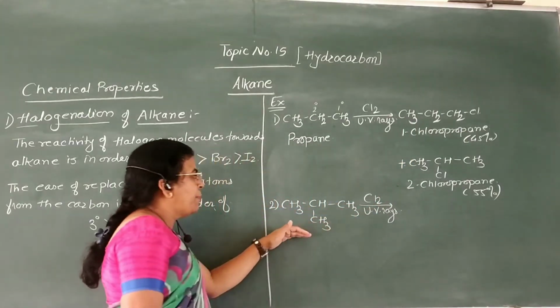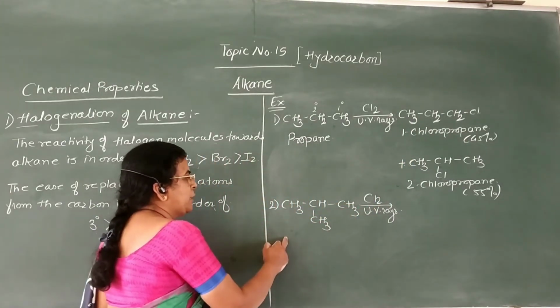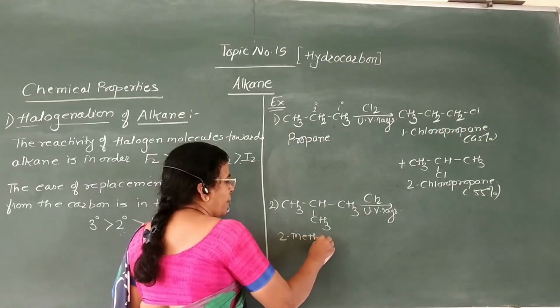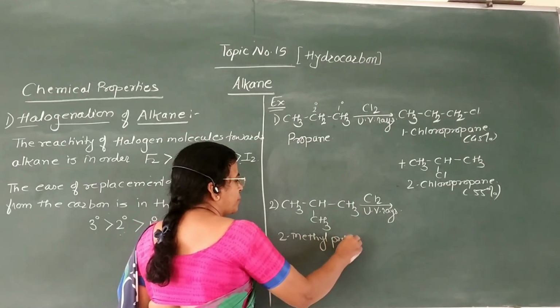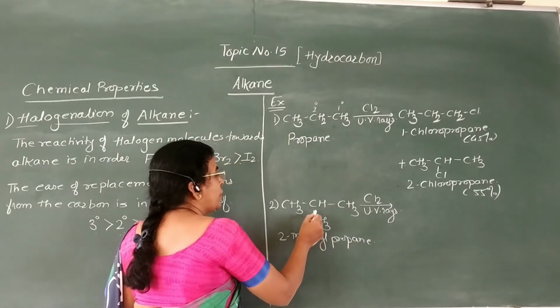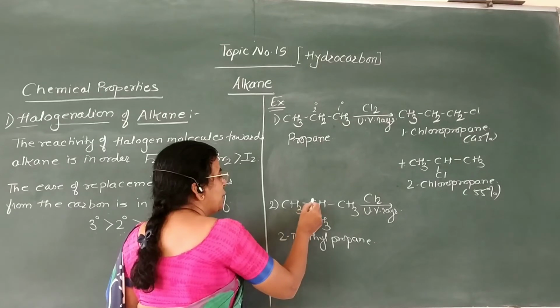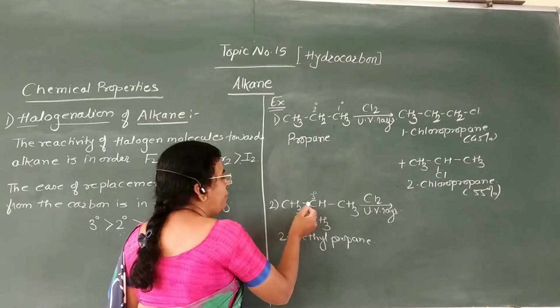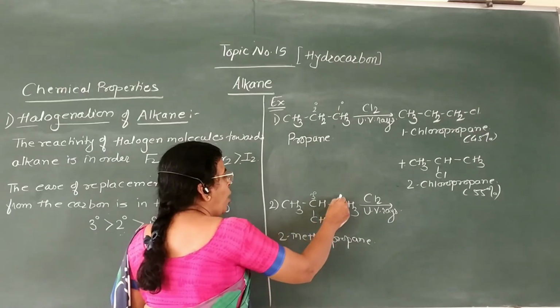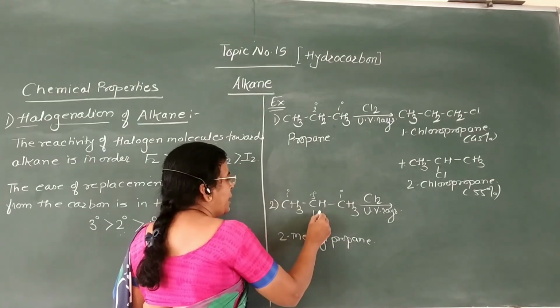Then second example. This compound is 2-methyl propane. Here this carbon atom is tertiary carbon atom. The carbon atom which is bonded to 3 carbon atoms is called tertiary carbon atom, and all these carbon atoms are primary carbon atoms.